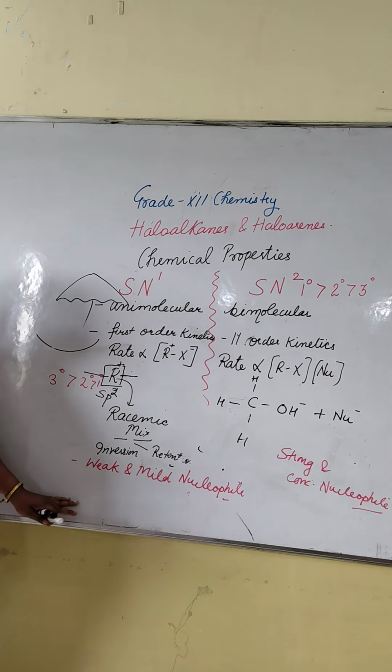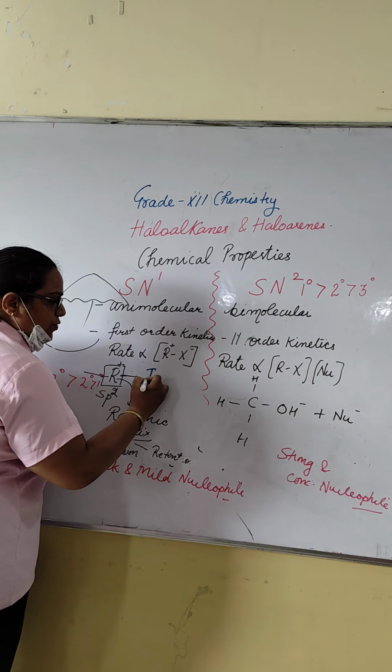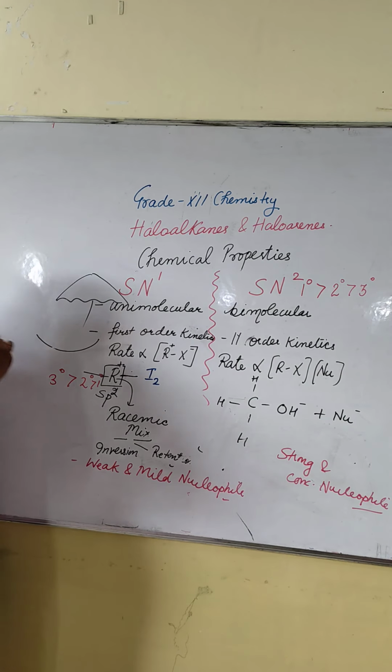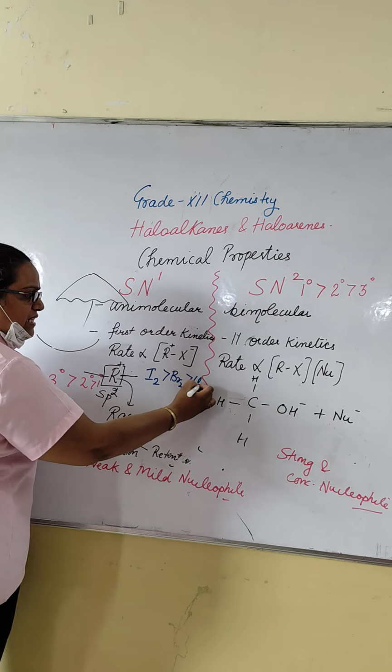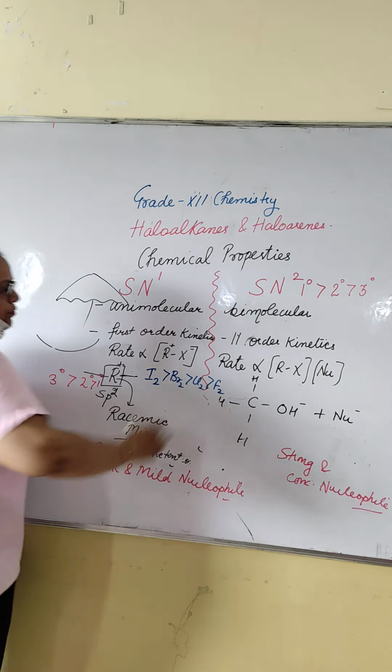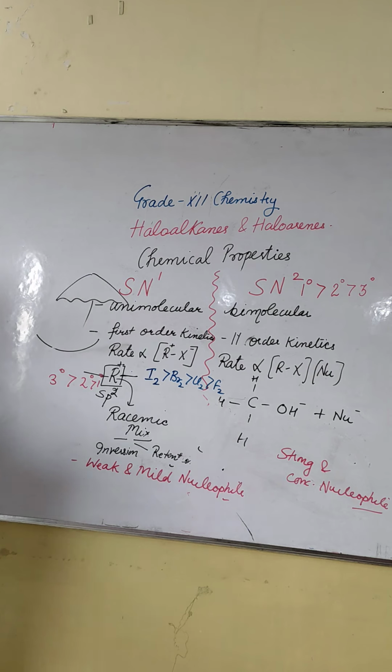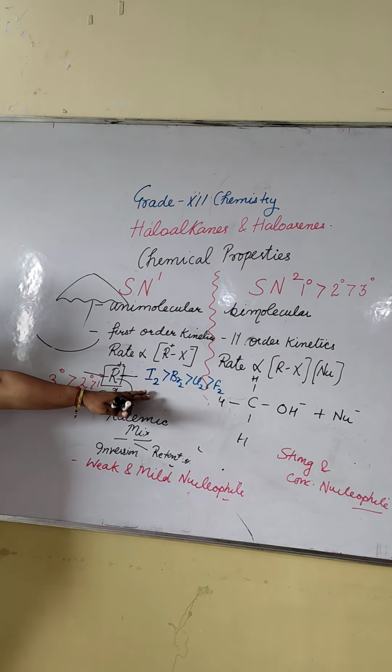In both cases, the order of reaction also depends on the halogen: I, Br, Cl, F. That is because it is a good leaving group.